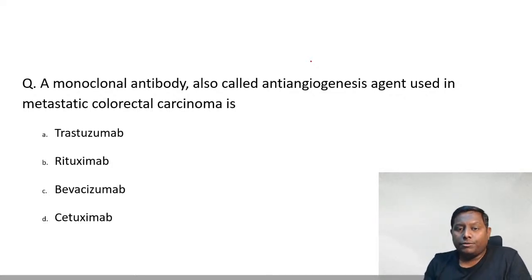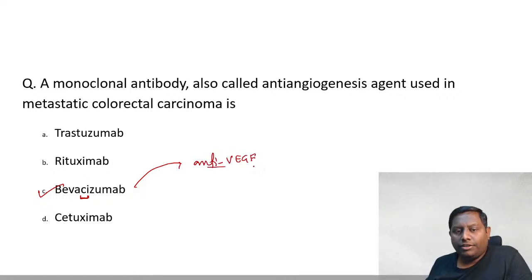Okay, so which monoclonal antibody? I think most of you are marking it correctly. Very well. So bevacizumab is the correct one. The one that is acting in the circulation, guys, is bevacizumab. It is one of the anti-VEGF monoclonal antibodies, used mainly in proliferative diabetic retinopathy, and it can also be used in the colorectal carcinoma.